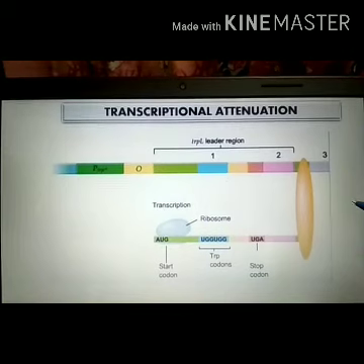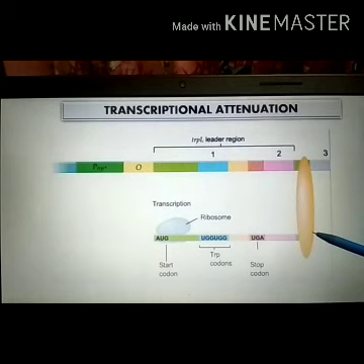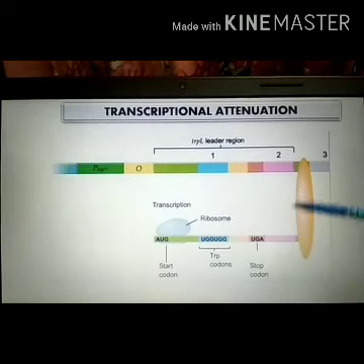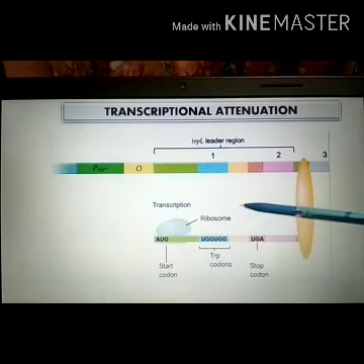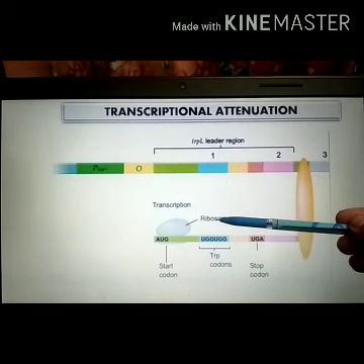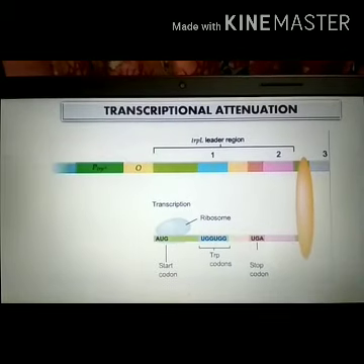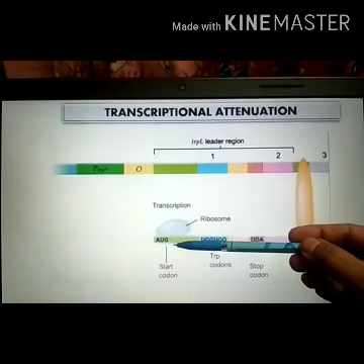In the last slide we told you that transcription is coupled with translation. So as the RNA polymerase passes the sequence 2 of the leader region, the ribosome gets attached to the start codon.